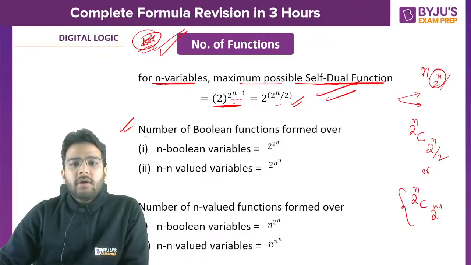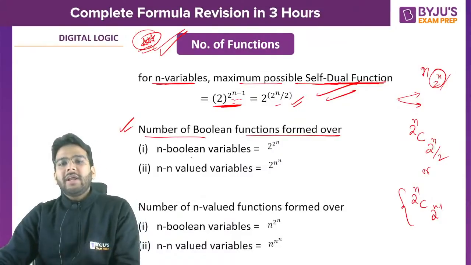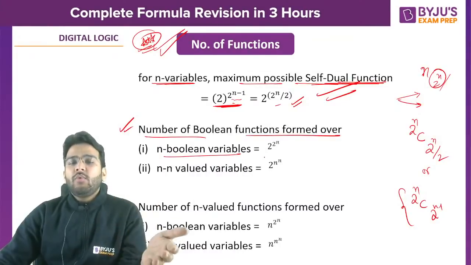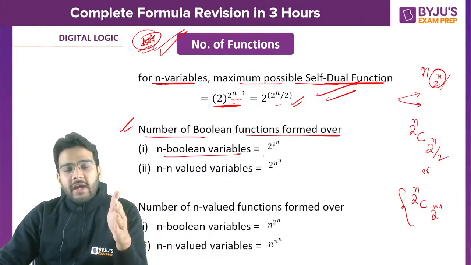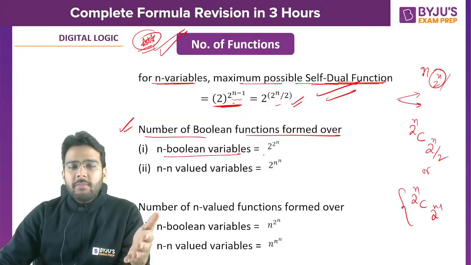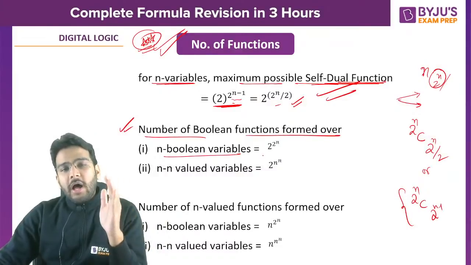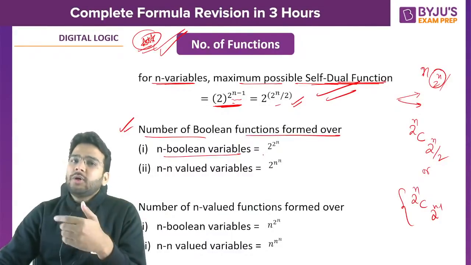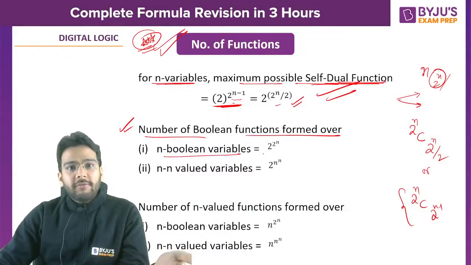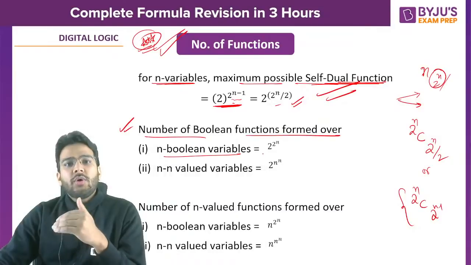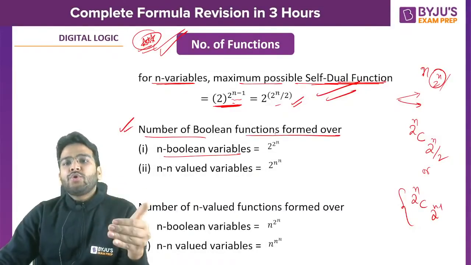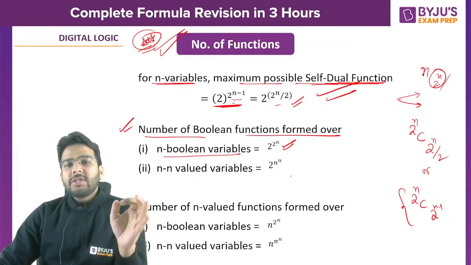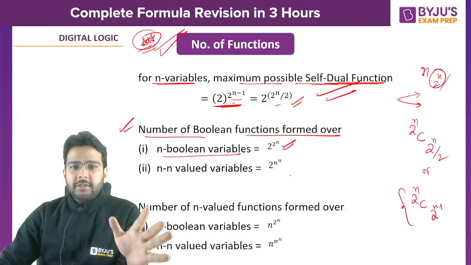Let's see now the number of Boolean functions formed over n Boolean variables. If you have n Boolean variables, how many Boolean functions can you form? If you have n variables, 2 raised to the power n combinations will be possible. Now, each of those 2 raised to the power n combinations you can map either to 0 or 1, because we are talking about Boolean functions. That means you have two choices. So 2 raised to the power 2^n will be the number of Boolean functions if you have n Boolean variables.